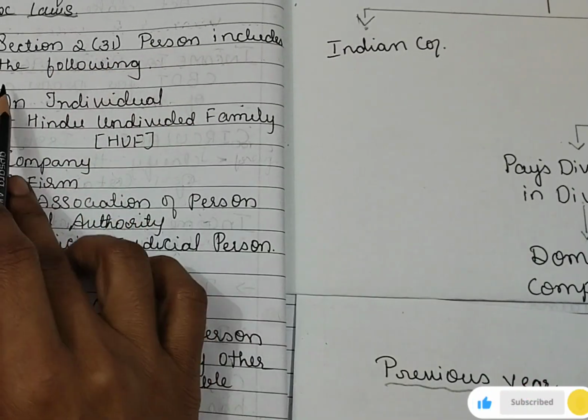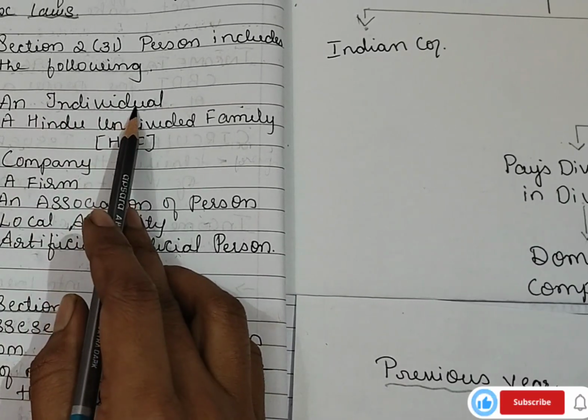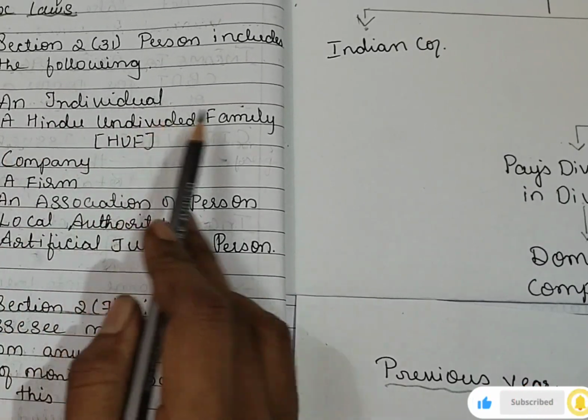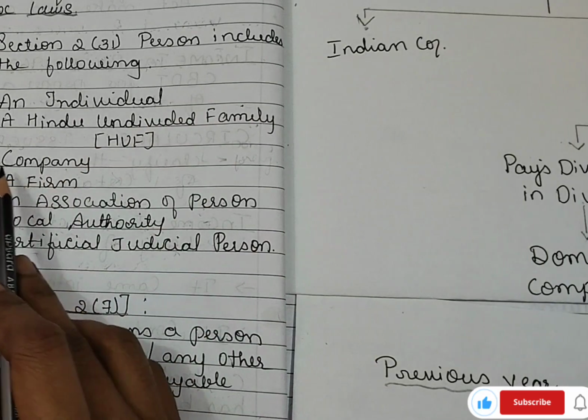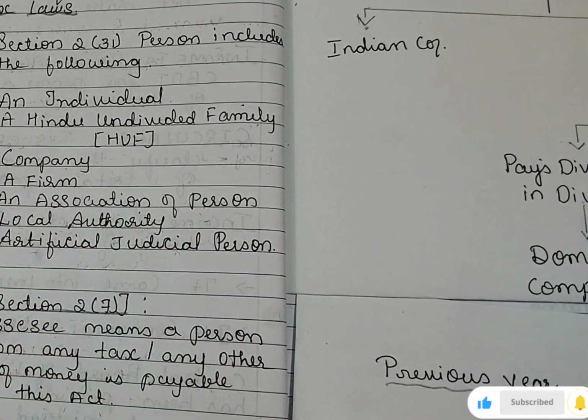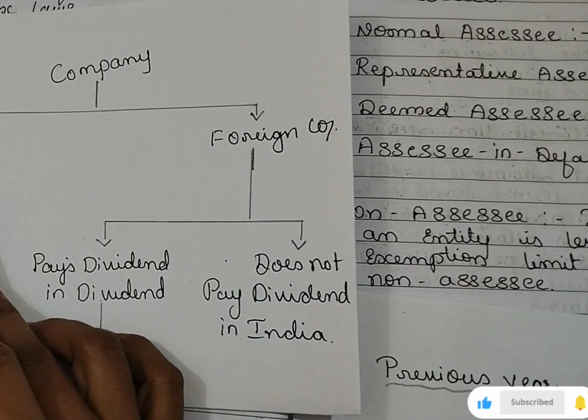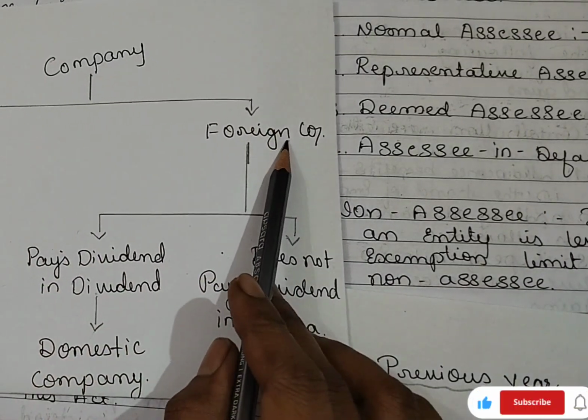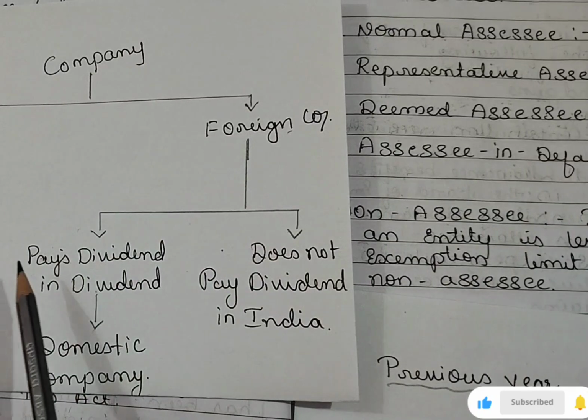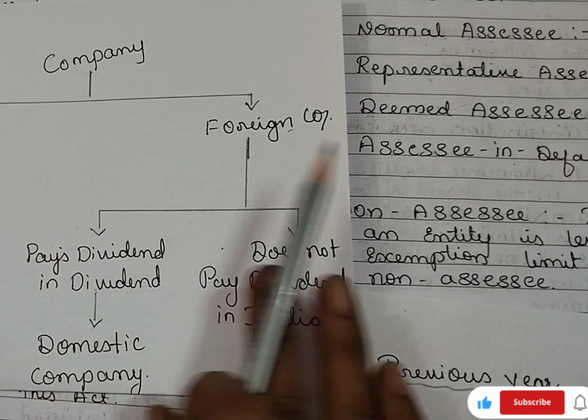Person includes the following: an individual, a Hindu undivided family, a company. A company means here, we have two types: Indian company and foreign company. An Indian company pays Indian tax in India only, so no need to worry.